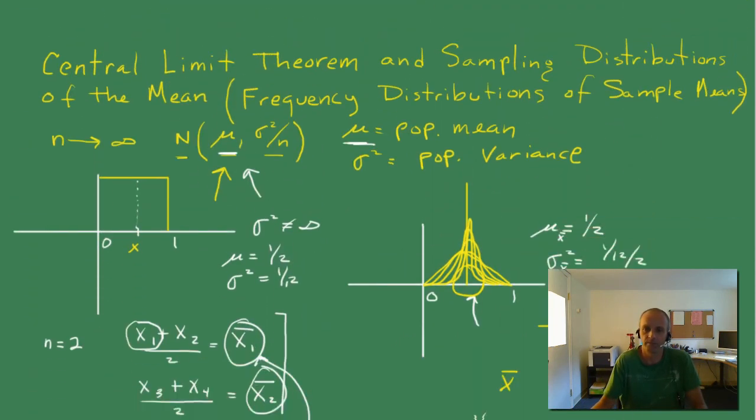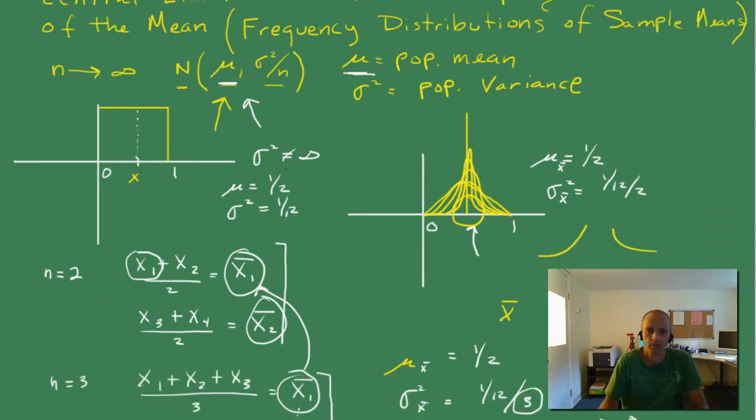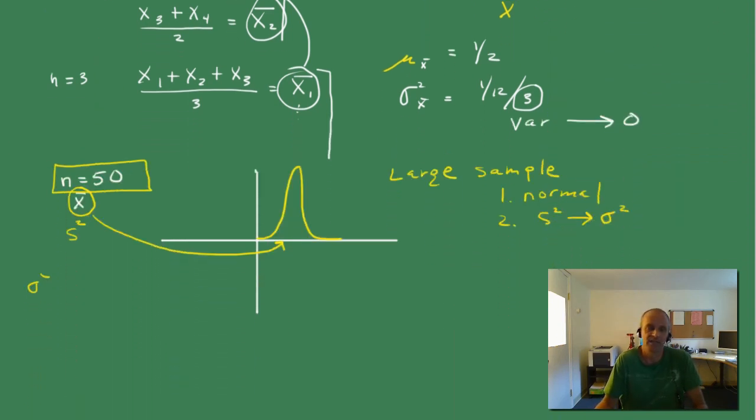Let me back up here and say something very important. I wrote down the mu and the sigma squared of the population, right? Generally, we don't know what those are, and we want to make some inferences about what they are from the sample. I only wrote these down in advance just to show you how the numbers are changing. Okay, but in practice, when you're out there and you're taking a sample in an experiment or whatever, you don't know what mu is, and you don't know what sigma squared is, generally speaking. There are cases when you do know it or are very comfortable knowing it.